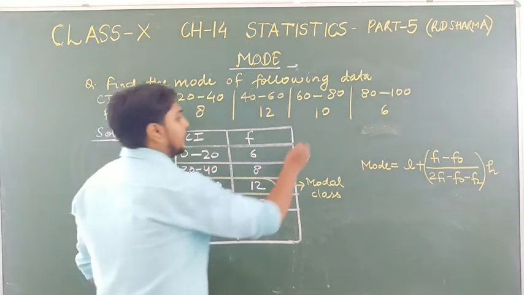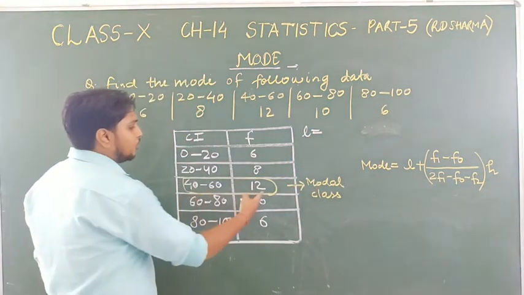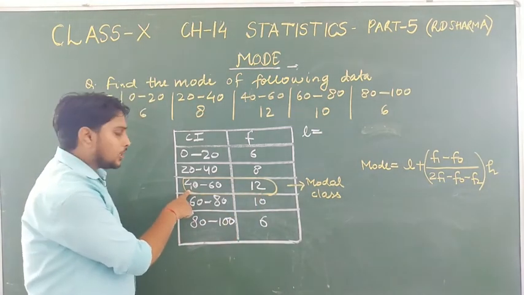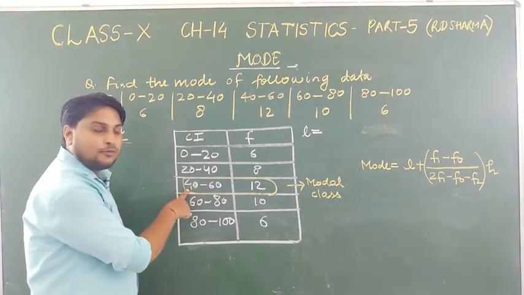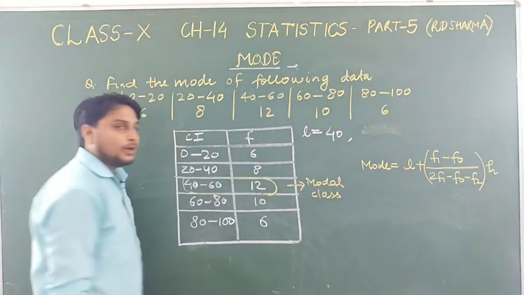Firstly we will write the value of L. If it is the modal class, then L is our lower limit of the modal class. So 40 is the value of the lower limit.